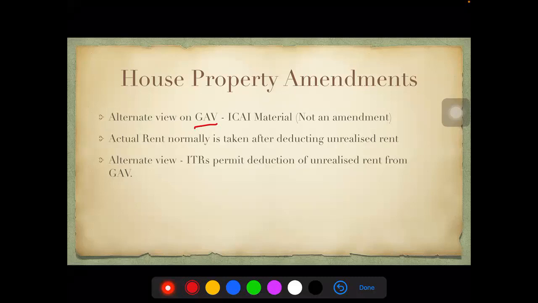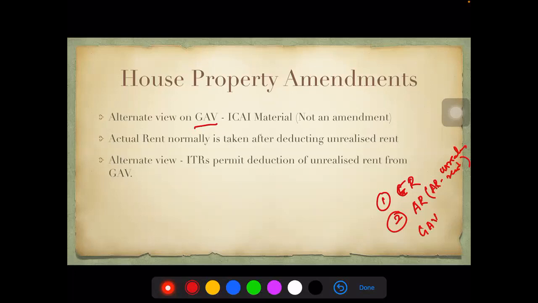So they say normally when you compute your GAV, the first step is you take up your fair market value, standard rent, municipal rent, and you compare that. Okay, so you take up that rent as the expected rent. And the second thing is your actual rent. Here, when you take up the actual rent, you subtract whatever unrealized rent is there from the actual rent. This is basically actual rent minus unrealized rent. This is what we've been doing so far. And we compare 1 and 2, whichever is higher is what we take as GAV.